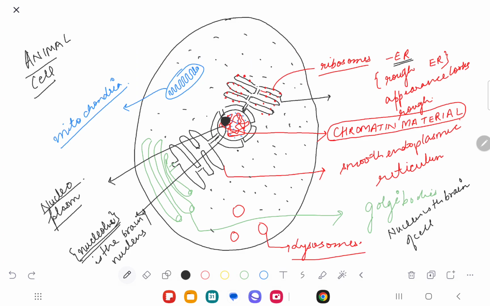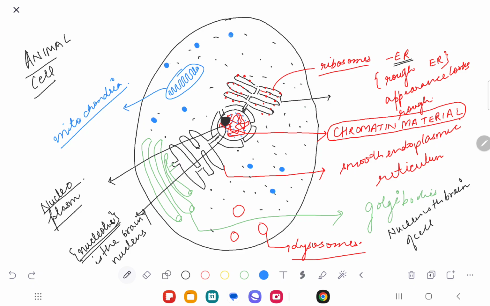Nucleus produces lots of proteins. It is the nucleus which produces all the ribosomes, and in turn, ribosomes produce proteins. Some ribosomes are left free into the cytoplasm, like for example these blue ones are the free ribosomes.